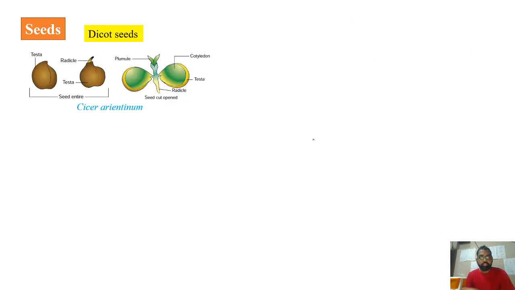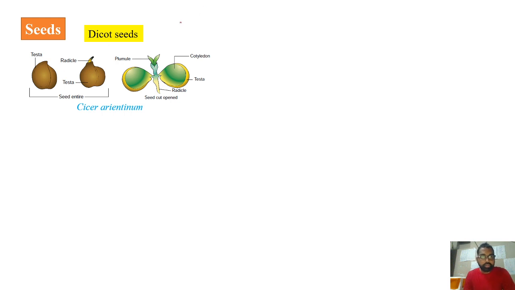Now coming to the structure of various seeds, that is in dicots and monocots, the one which you can see here is the Cicer arietinum plant, seed from that. In this, earlier we have seen the pre-fertilization and post-fertilization structures.